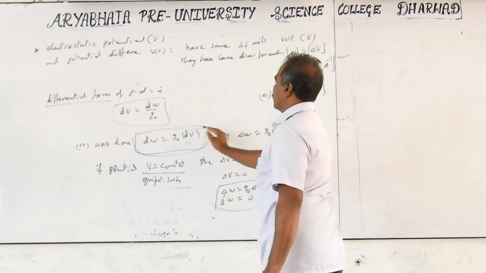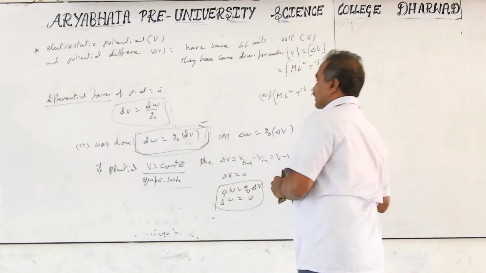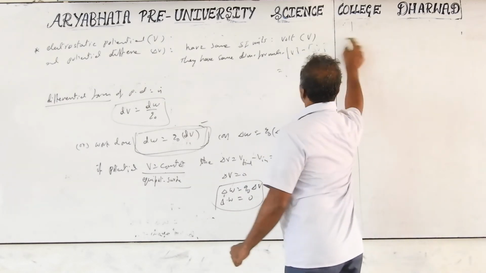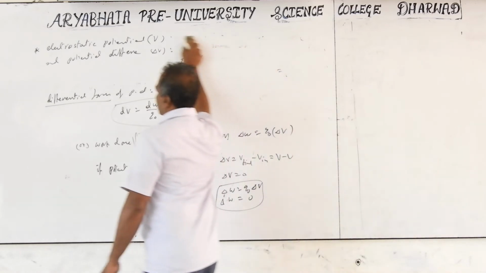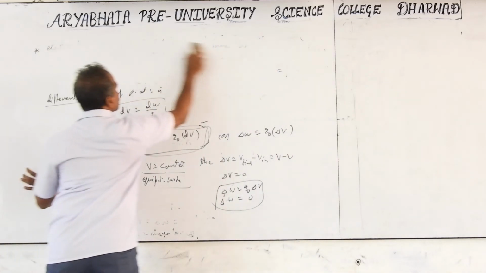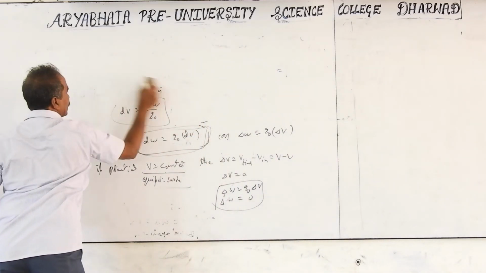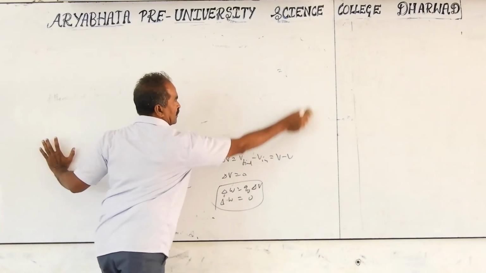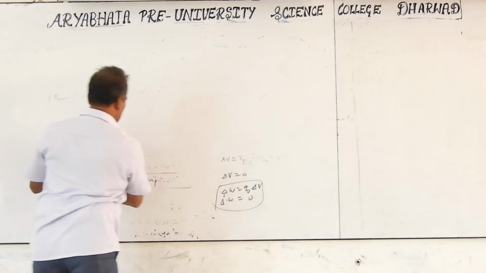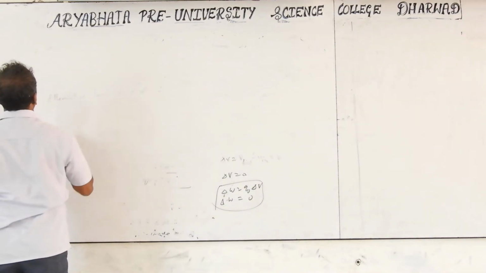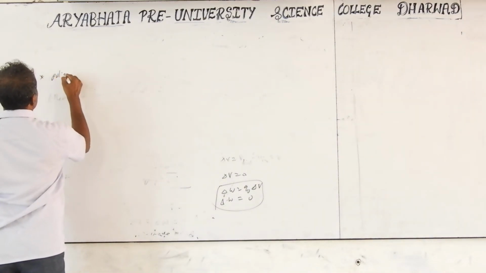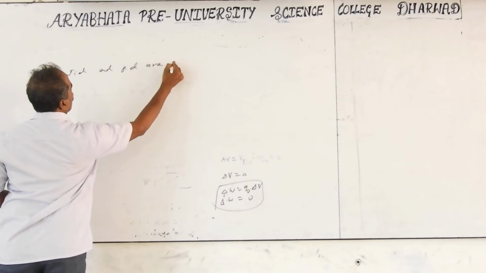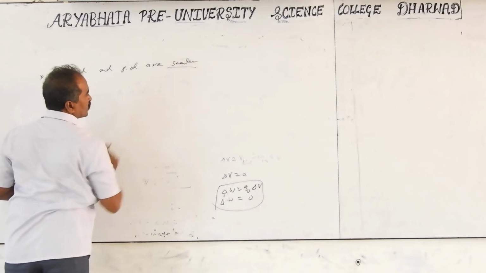This is a differential form. It is required for integration purposes, like the problems of circuits, and for derivations we also require the definition forms. One more point: potential and potential difference are both scalar.